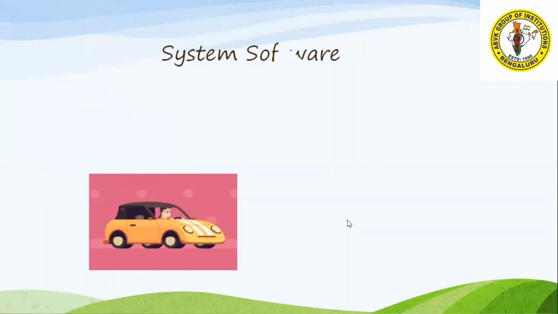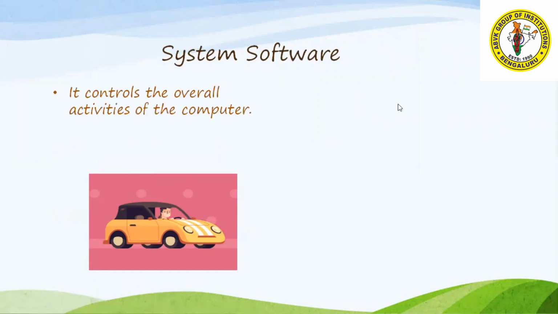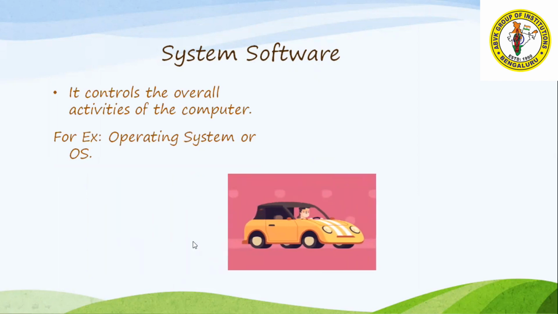Now we will see system software. What is system software? System software manages the overall activities of the computer. Whatever we are doing inside the computer is managed by the system software. The operating system is an example of system software. It is a medium through which we can interact with the hardware using software. The best example: without a driver, a car is not going to run. The driver is the manager of the car. Similarly, the operating system is the manager of the computer.